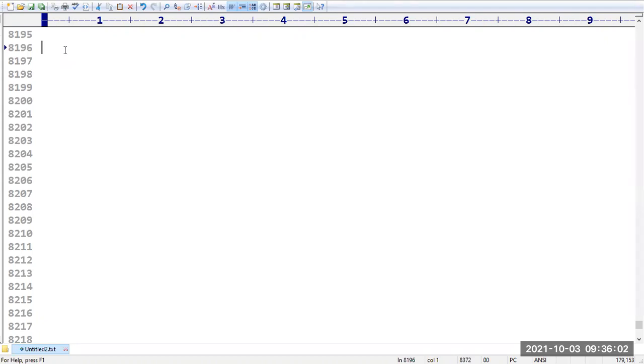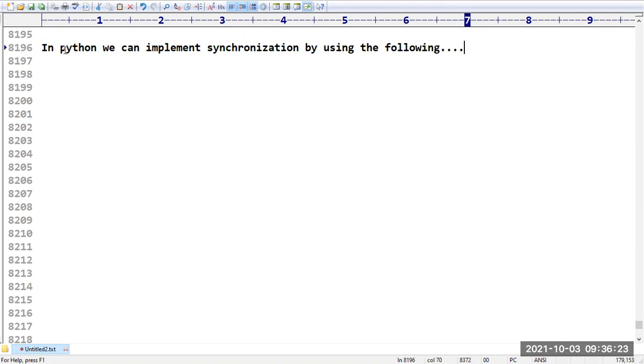In Python, we can implement synchronization by using the following concepts. What is the first one? It is nothing but a lock. By using the locking concept we can solve it. The second one is one more technique called RLock. Using this also we can solve it. And one more tool available is semaphore. We can use any one of these to solve the synchronization problem.